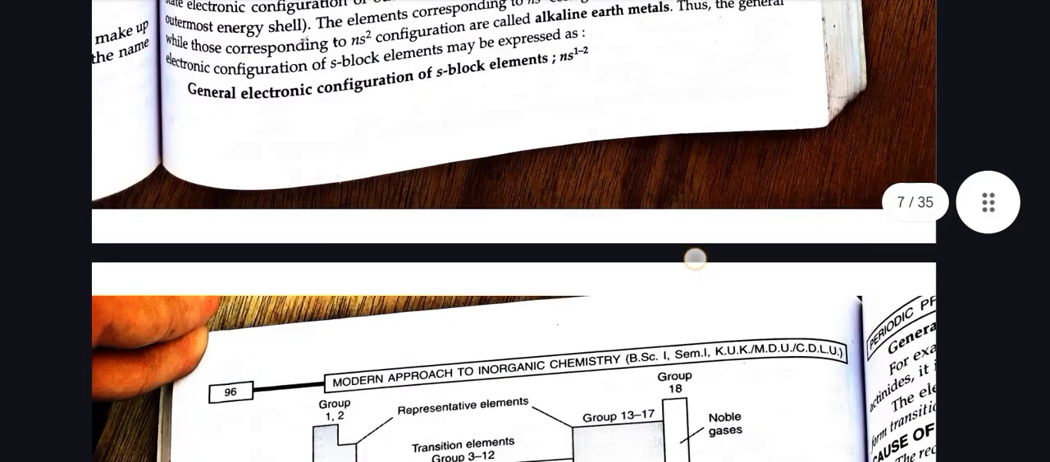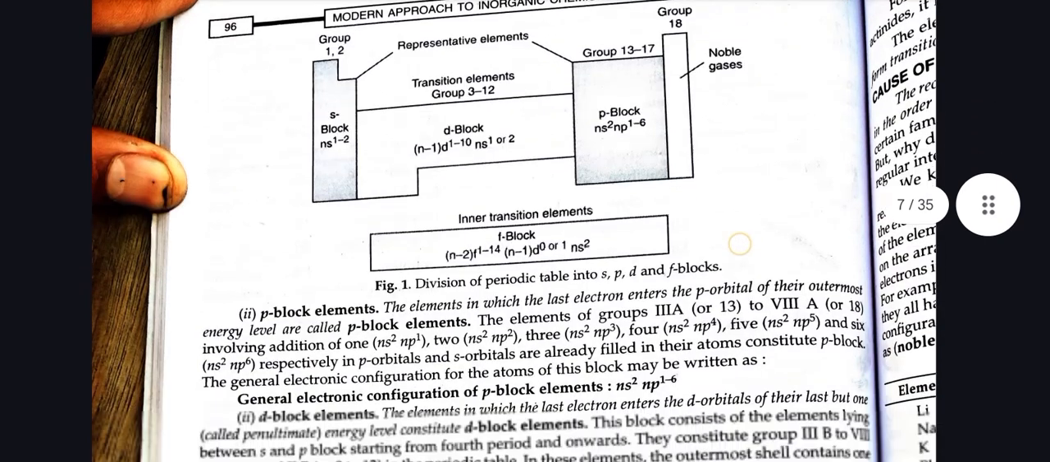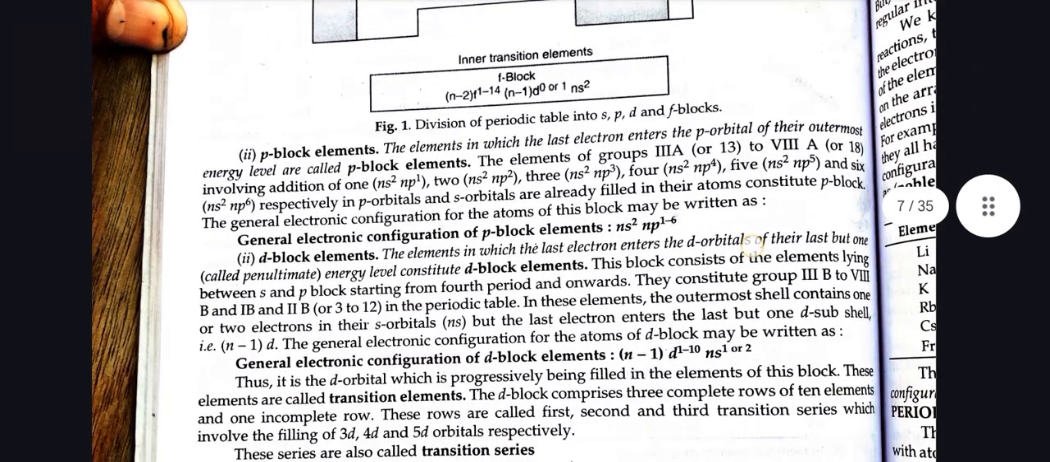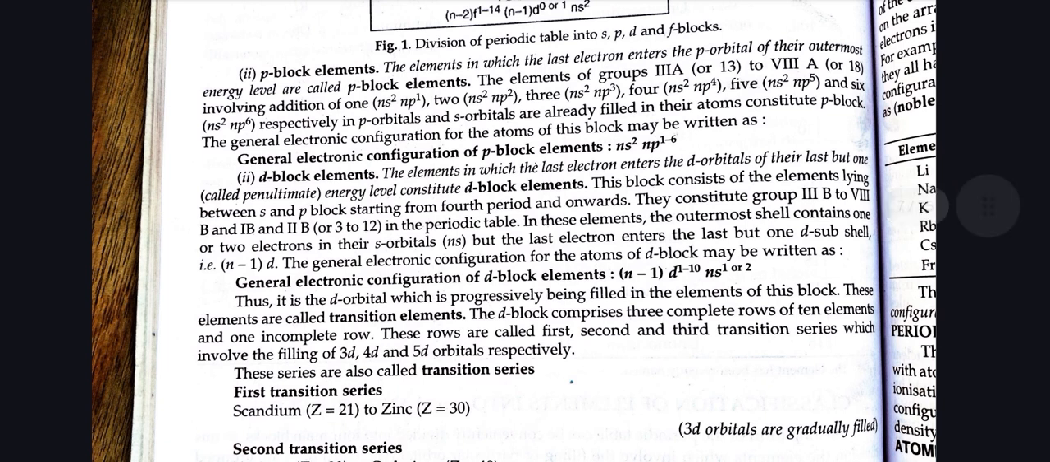Now we move forward to p block elements. The elements in which the last electron enters the p orbital of the outermost energy level are called p block elements. The elements of group 3A or 13 to 8A or 18, involving addition of 1 ns2 np1, 2 ns2 np2, 3 ns2 np3, 4 ns2 np4, 5 ns2 np5 and 6 ns2 np6 respectively in p orbitals, and s orbitals are already filled in their atoms constituent p block elements. The general configuration is ns2 np1 to 6.